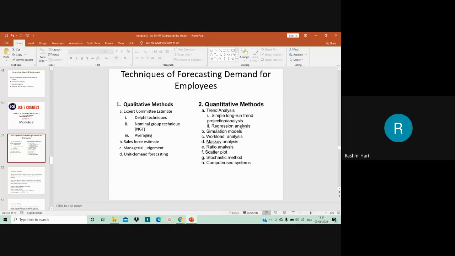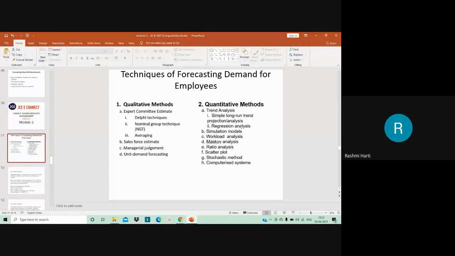Then you have simulation models. Okay, so my dear students, please understand here you need to only understand the definition of these methods. Okay, you need not go for calculations of these methods. For your syllabus, only definitions of these methods are enough. Okay, so the entire brief definition of these methods I'll be giving in the notes. Okay, right now I'll be explaining it.